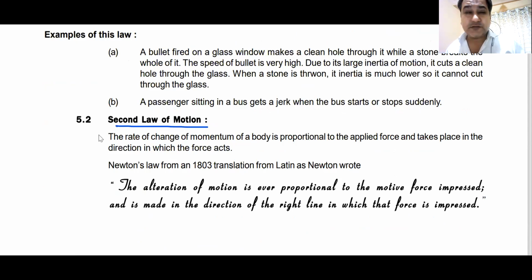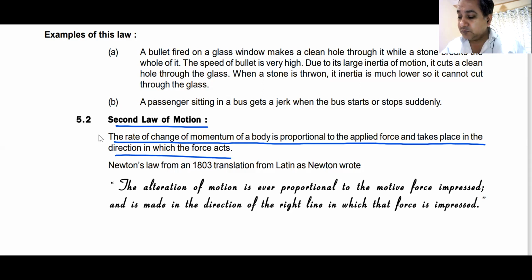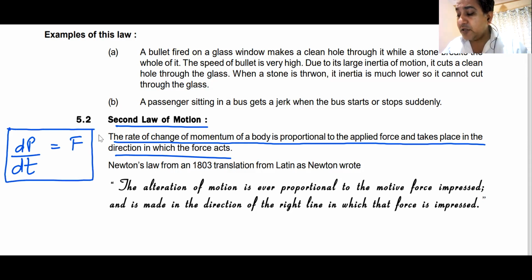Newton's second law of motion. The rate of change of momentum of a body is directly proportional to the applied force. The rate of change of momentum, dP by dt. Do you understand dP by dt? Rate of change of momentum is directly proportional to the force acting on the body, and the momentum of the body changes in the direction of force.